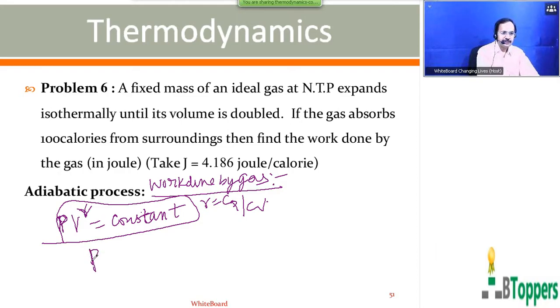Therefore, the product PV power gamma is the same for the initial state, with Pi the initial pressure and Vi the initial volume, and for the final state, with Pf the final pressure and Vf the final volume. I denote this constant by K.